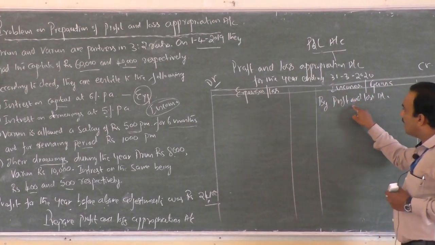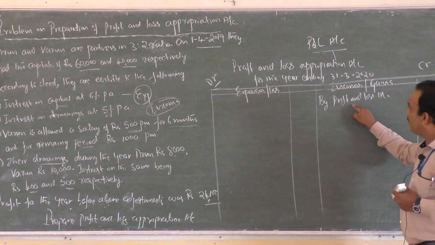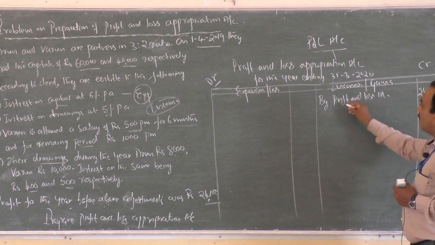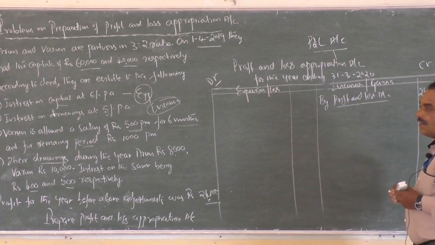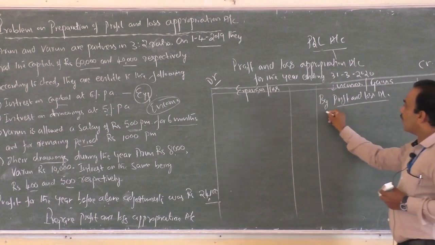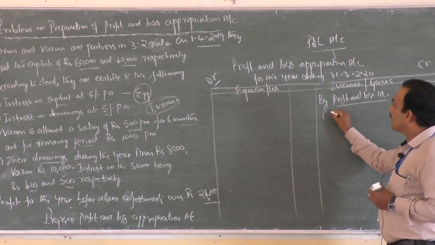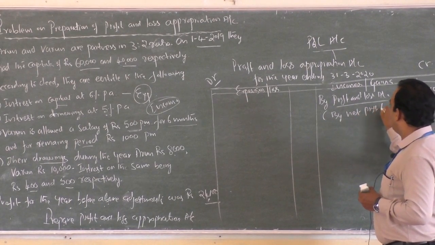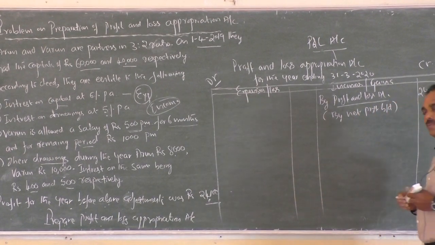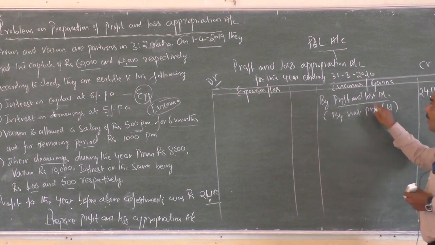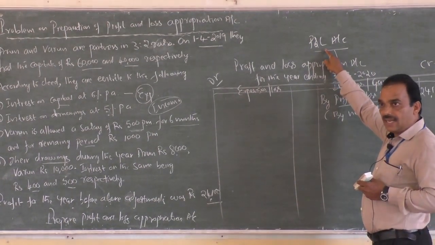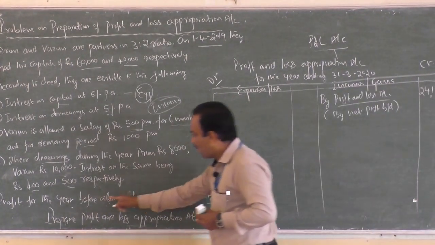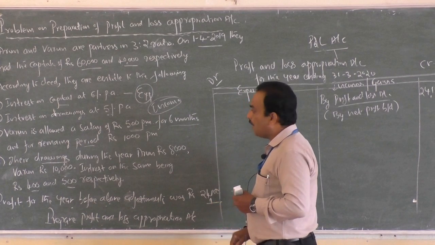And here it is brought down from profit and loss account. Therefore, write profit and loss account. You have another option that you can write by net profit brought down also, because here net profit is carried down whereas here it is brought down. Yes, okay, profit for the year is 24,100.